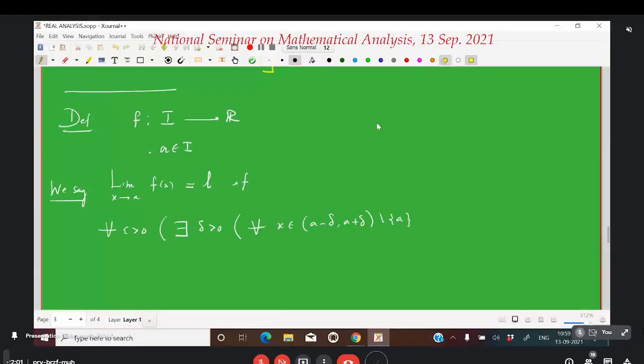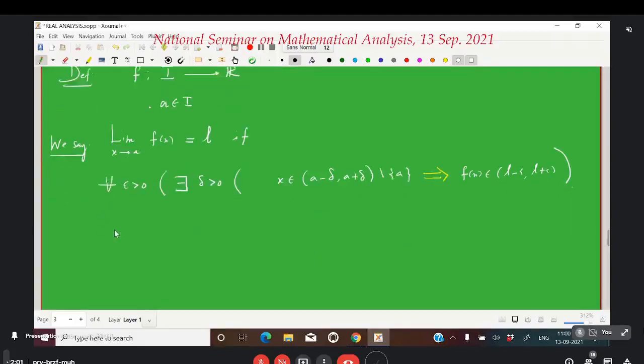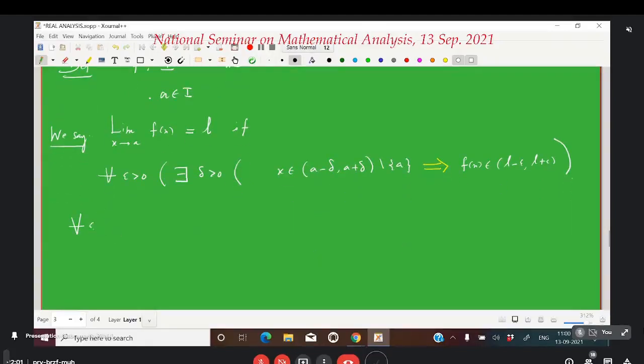we put for every. This implies f of x belongs to L minus epsilon, L plus epsilon. This is what I mean. That is the same as saying that for every epsilon greater than 0, there exists a delta greater than 0 such that for every point in this delimited interval, the image is here.